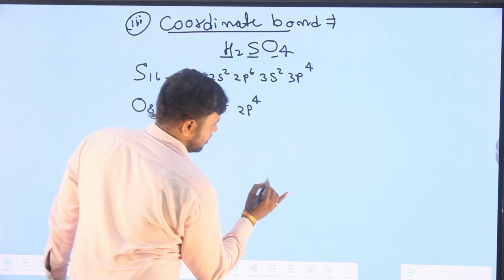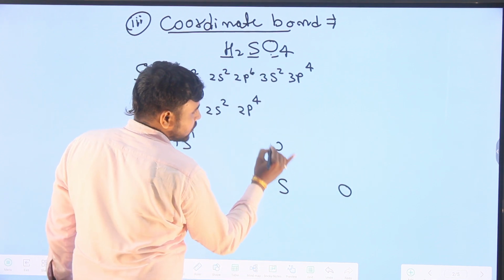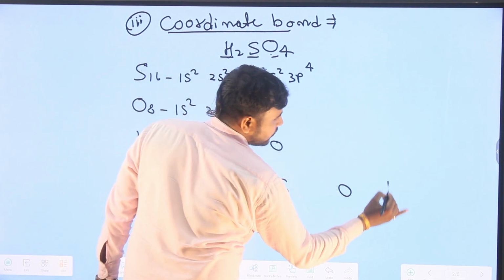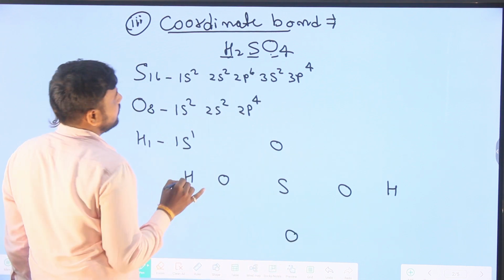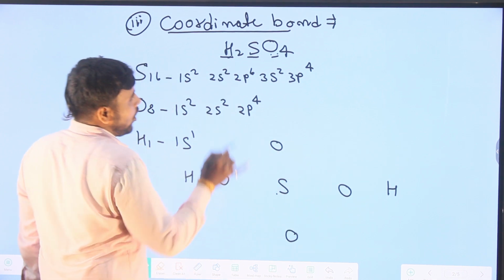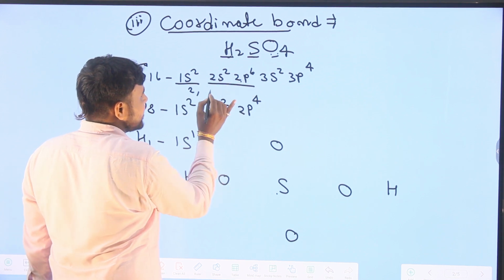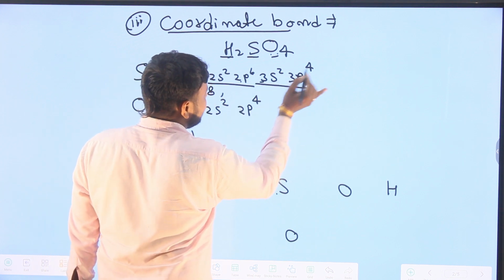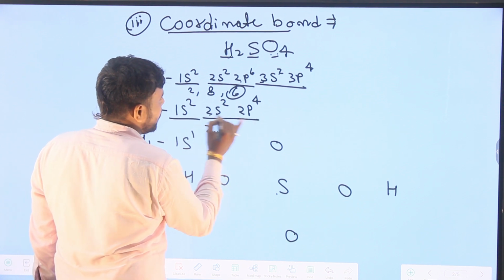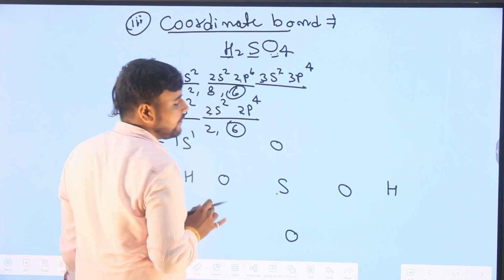Now represent the sulfur atom and the oxygen atoms. How many? 4 oxygen atoms. And hydrogen atoms are 2. So 1 sulfur atom, 4 oxygen atoms, and 2 hydrogen atoms. How many electrons does the sulfur atom contain? 2, then the second shell 8 electrons, then the third shell 2 and 4, 6 electrons. And oxygen has 2 electrons, then 6 electrons. Now sulfur has 6 electrons and oxygen also has 6 electrons.